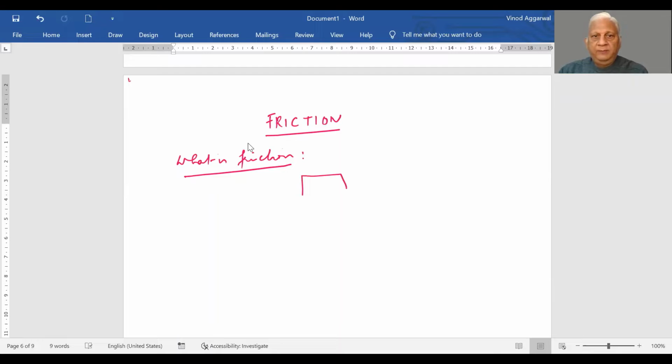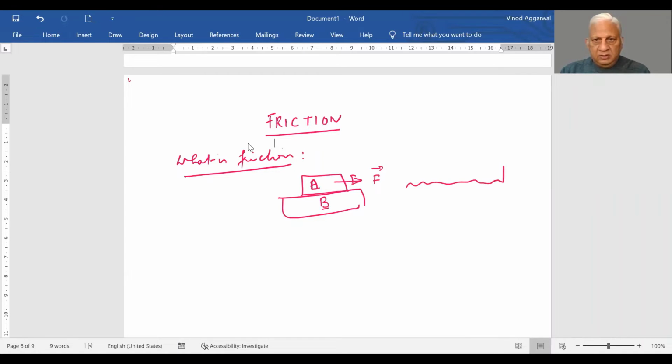If you take one body A and you make it slide over another body B by applying some force, you will say it doesn't move very easily. There is some effort required before it starts moving. Why does it happen like that? It is because the surface of A and surface of B are not very smooth. I'm just trying to magnify it.